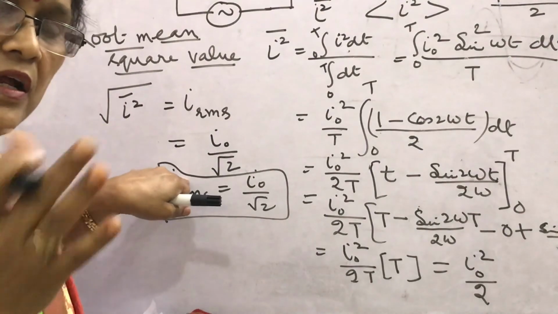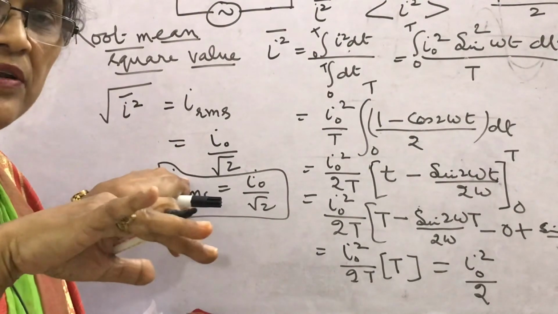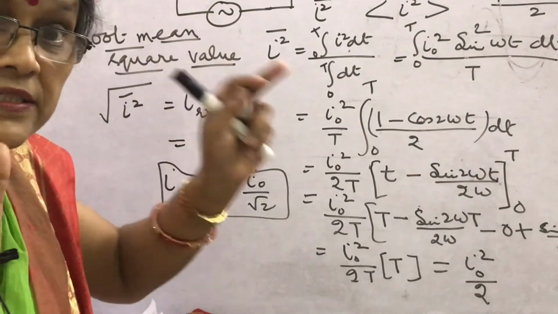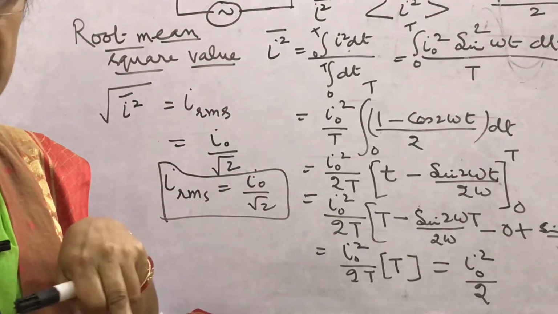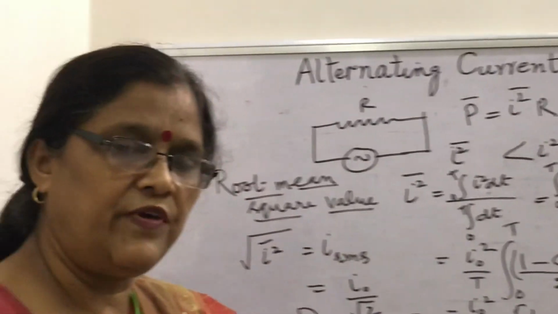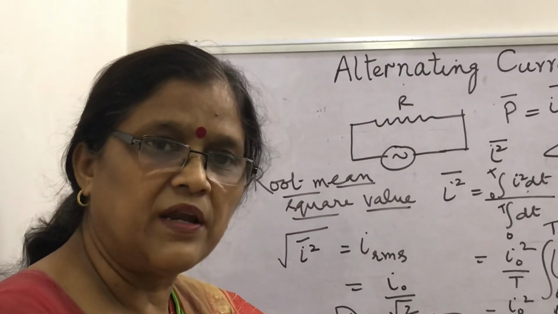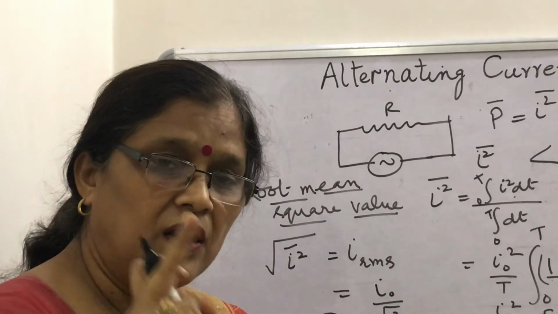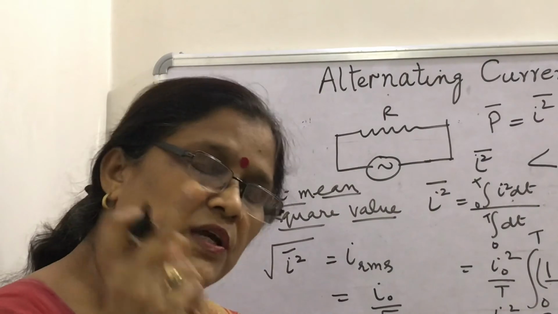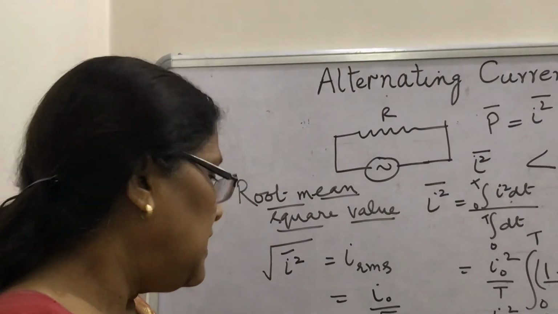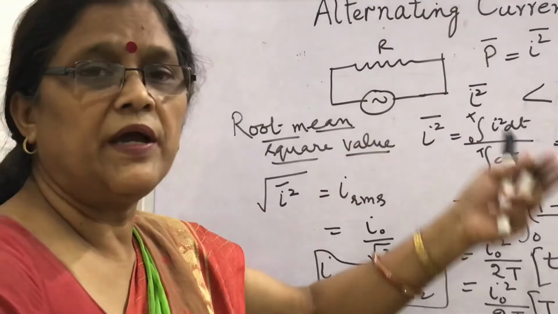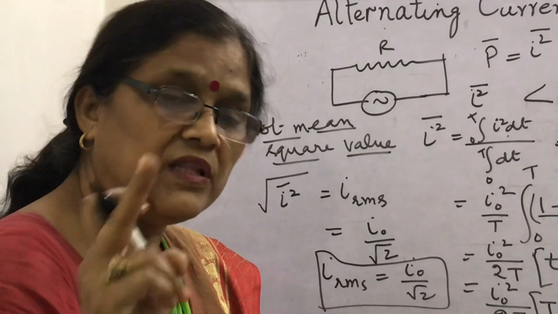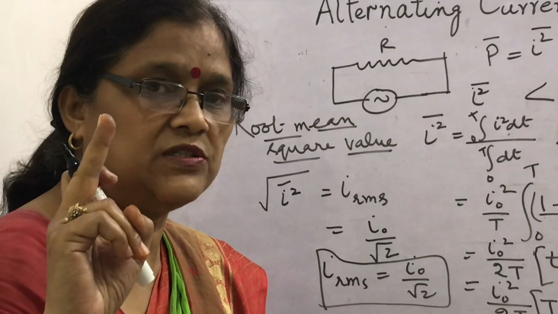Even in a numerical, if it is not written RMS or peak value, and it is written that the AC current flowing through the circuit is 5 ampere, that is the RMS value. Learn to take precaution in what way you have to put the value in the numerical, supposing RMS value or supposing peak value. Learn it is RMS value. So in any question, if you are given a 220 volt supply in your homes, actually we are getting 220 root 2, that is 311 volts.